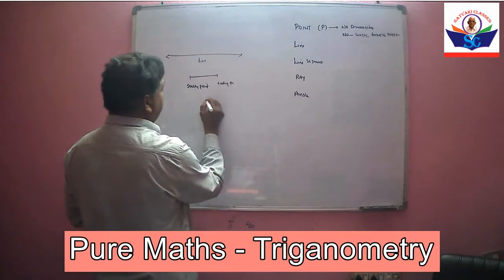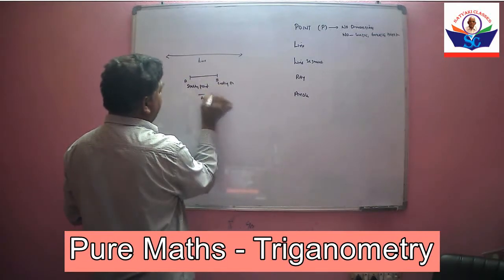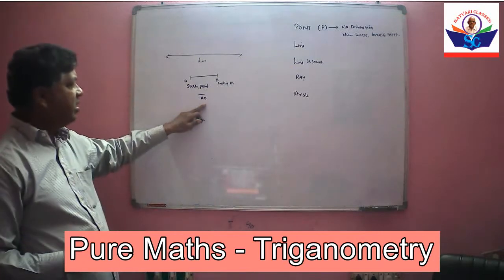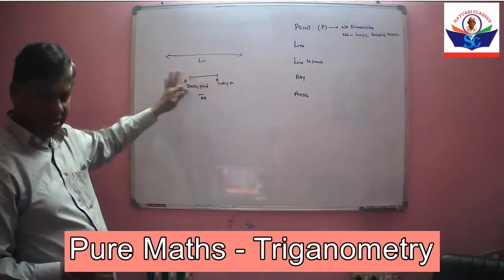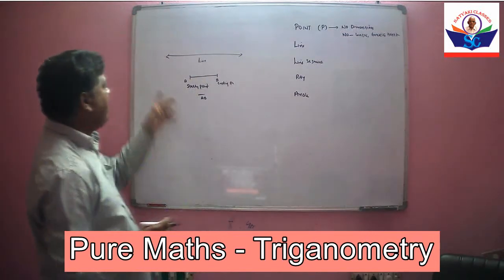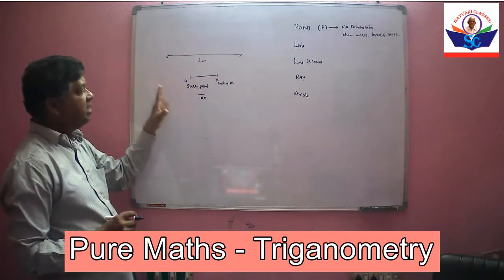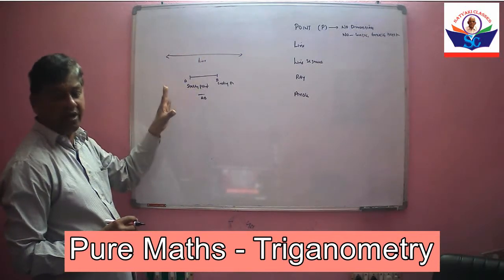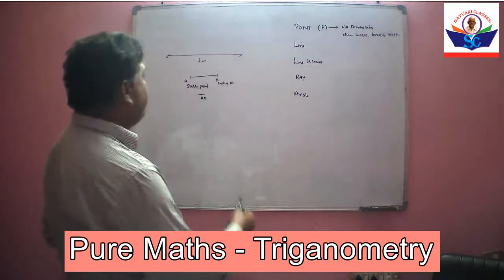So this can be written as AB. It has only one dimension. It is a length. The difference between line and line segment is line does not have endpoints, whereas line segment has endpoints. Okay, both two endpoints.